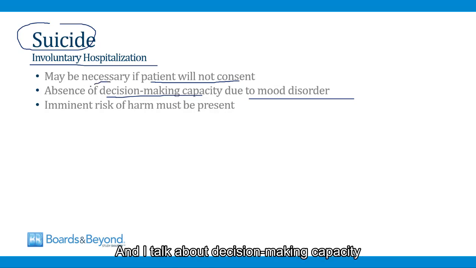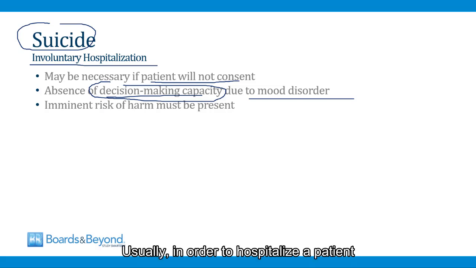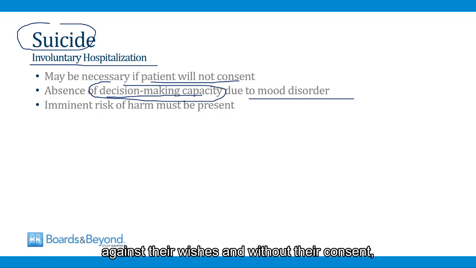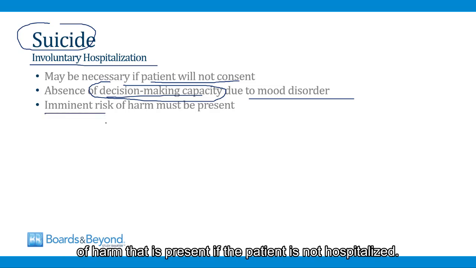And I talk about decision-making capacity in more detail in videos in the behavioral science section. Usually, in order to hospitalize a patient against their wishes and without their consent, the physician has to document that there's an imminent risk of harm that is present if the patient is not hospitalized.